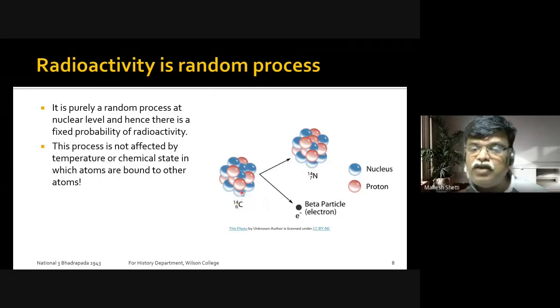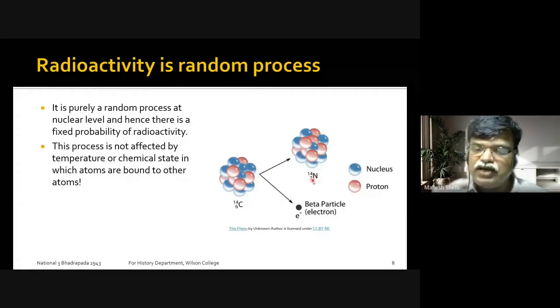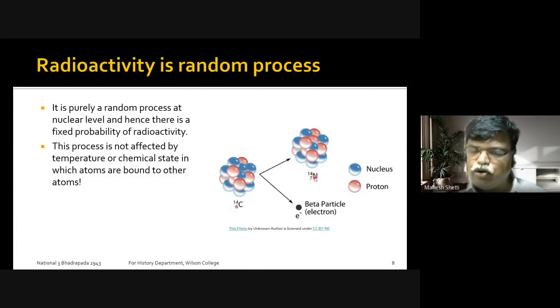Now, if one of the neutrons gets converted into a proton and an electron is given out, what will happen? Now there will be 7 protons and 7 neutrons, but 7 protons means it is a nitrogen atom. So it is going to be 7 protons, 7 neutrons. One of the neutrons got converted into a proton, and that process was the beta particle which was given out.